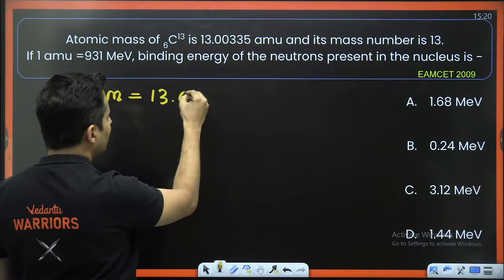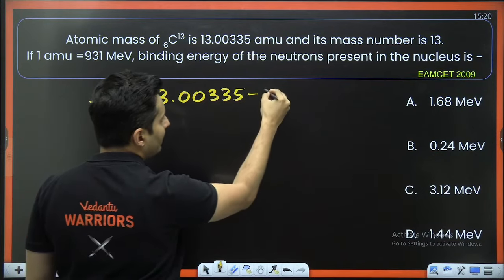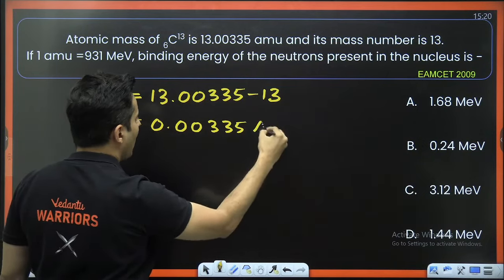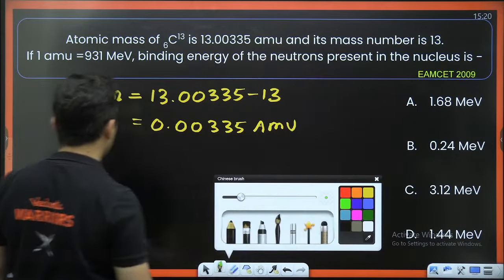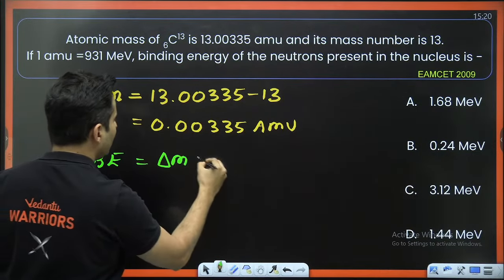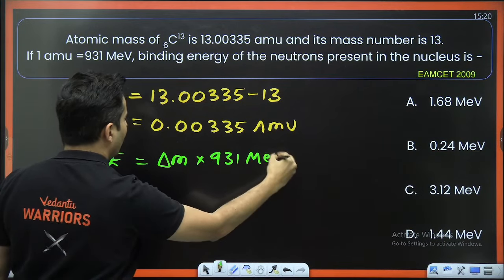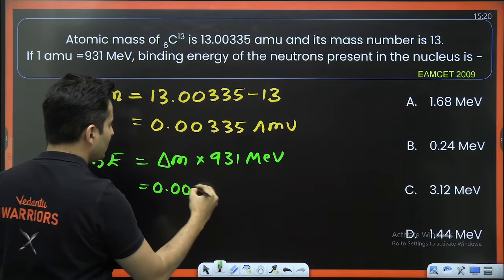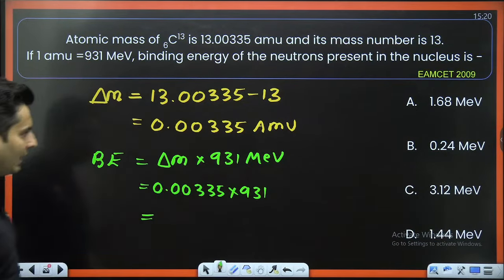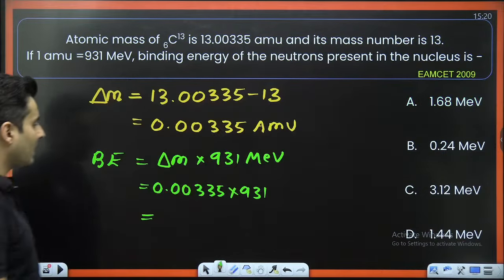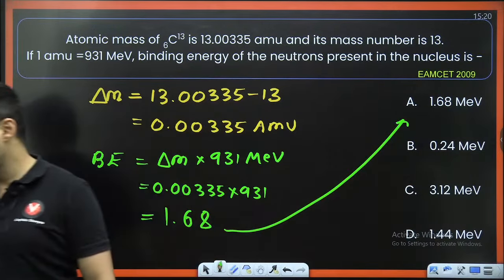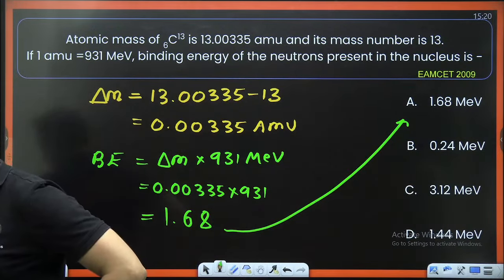So it will be nothing but 13.00335 minus basically 13, which is 0.00335 atomic mass unit. But that is not the question. The question is, what is the binding energy? Binding energy is the mass defect in AMU into 931 mega electron volt. So take this 0.00335 multiplied by 931. You will get the answer in mega electron volt, and check if it is 1.68 mega electron volt. Option number A. No, it is not B, it is option number A.